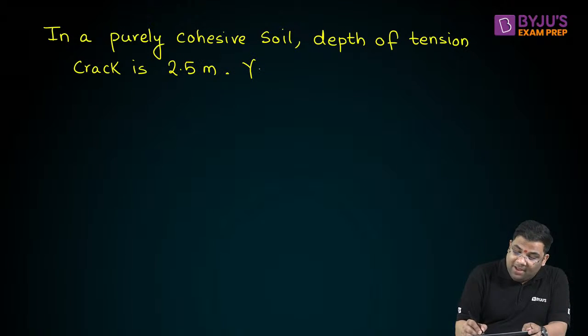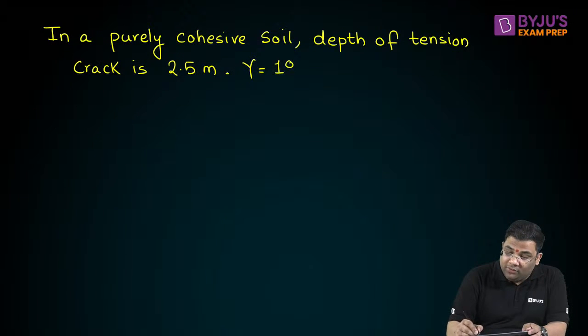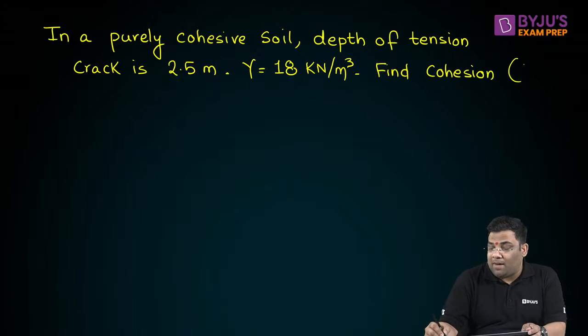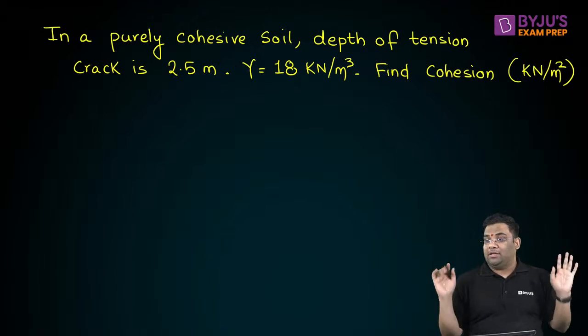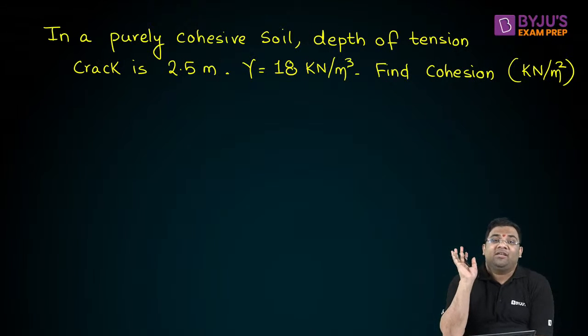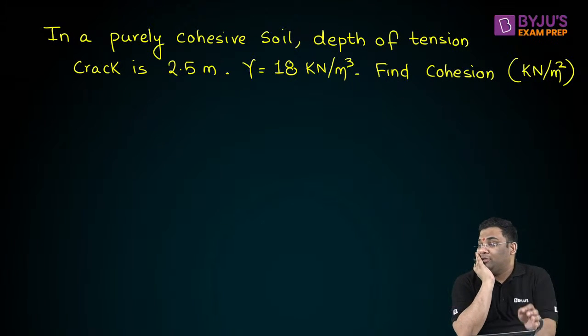If gamma is equal to 18 kilonewton per meter cube, find the cohesion. Let us see how many are able to solve fast. Find the cohesion in kilopascal or kilonewton per meter square. Very straightforward question. Let us find out fast. They're asking from the depth of tension crack. Okay, very straightforward question. Find out.